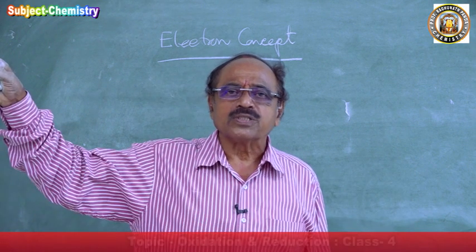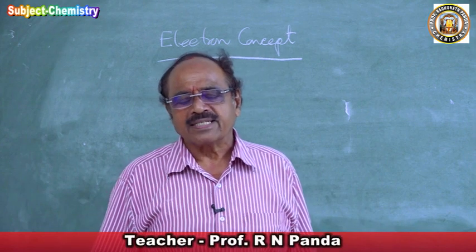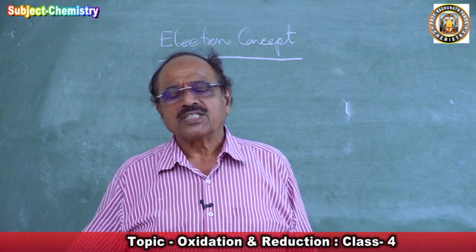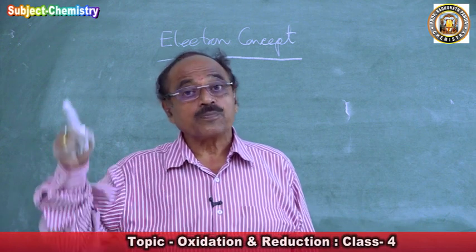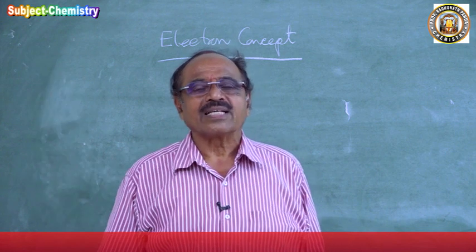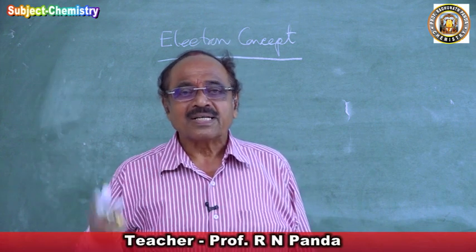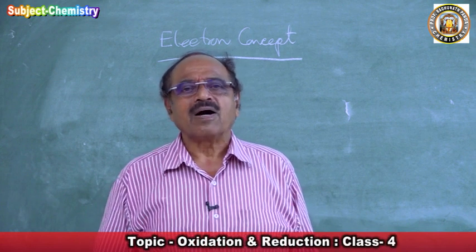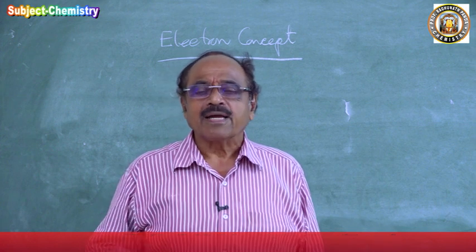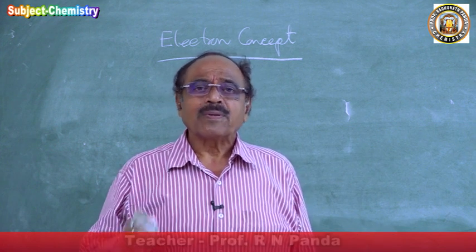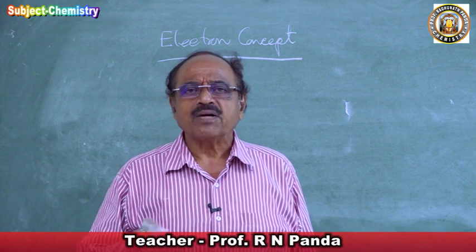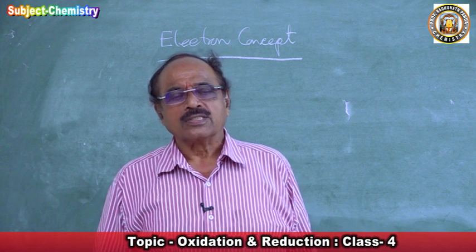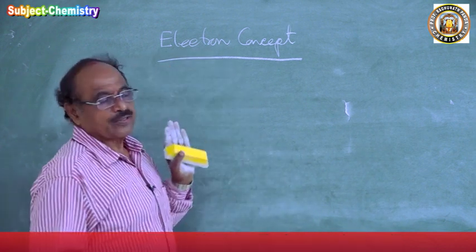Now, the electrons are like the soldiers on the border of a state. The soldiers on the border take part in fighting, securing the country. Exactly, the electrons present in the outermost shell are called valence electrons. The electrons in the outermost shell of the atom of an element are valence electrons. They take part in chemical reactions. Hence every chemical reaction, the property of every element and every compound, is explained according to the electron. Hence we come to the electron concept.